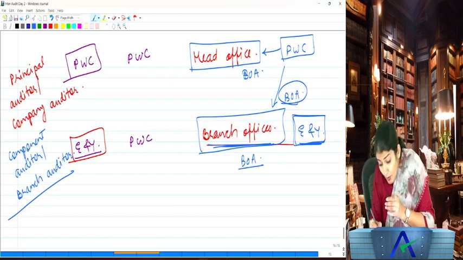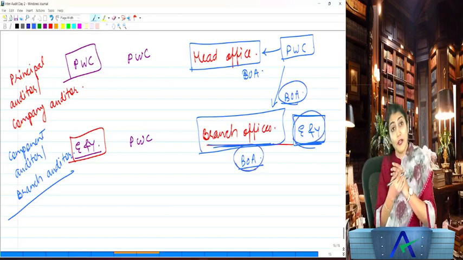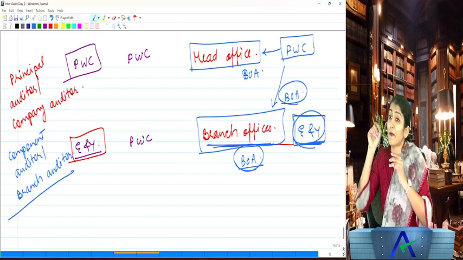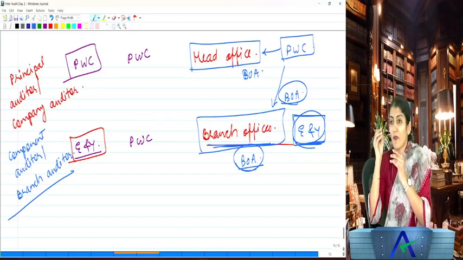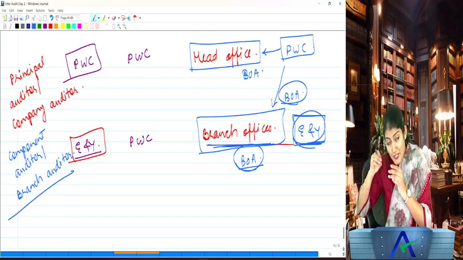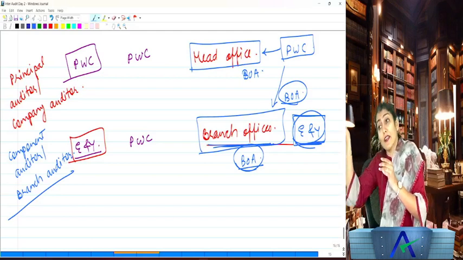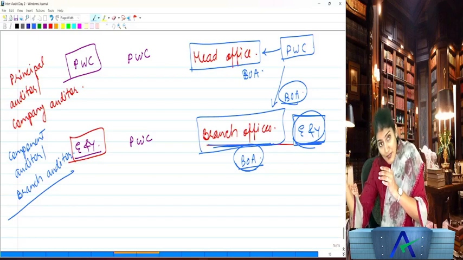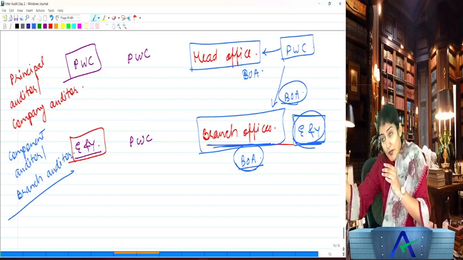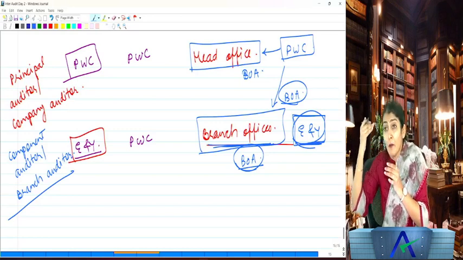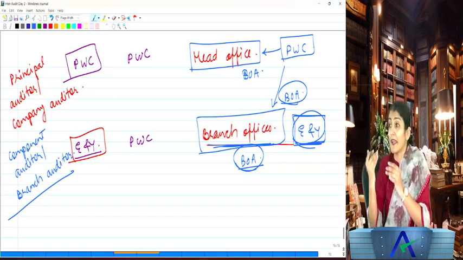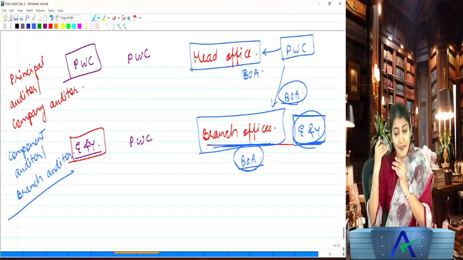Yes. Even though the branch is being audited by the branch auditor, if the company auditor thinks, oh no, I need to access the books of account of the company maintained at the branch, even though another auditor, the component auditor, is auditing it, the company auditor still has the right to access the books of account maintained at the branch. Are you understanding this, everyone?